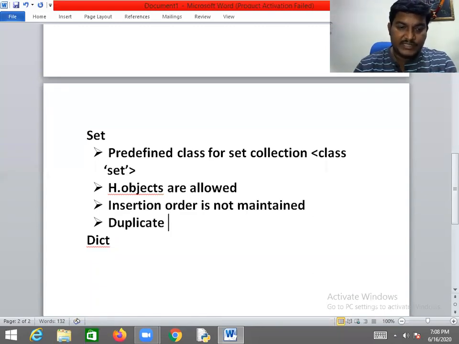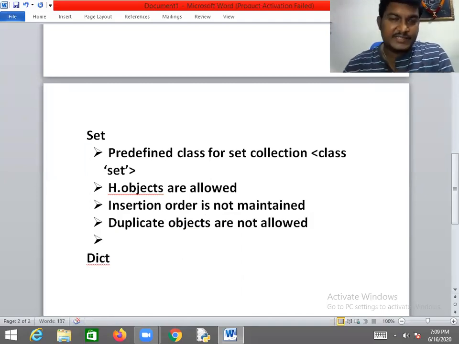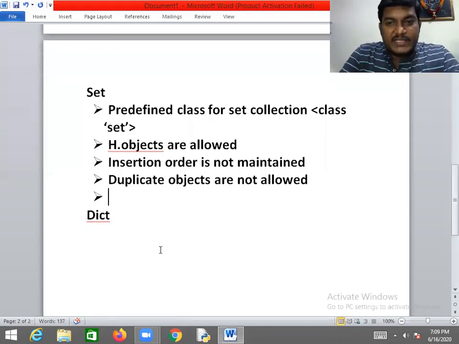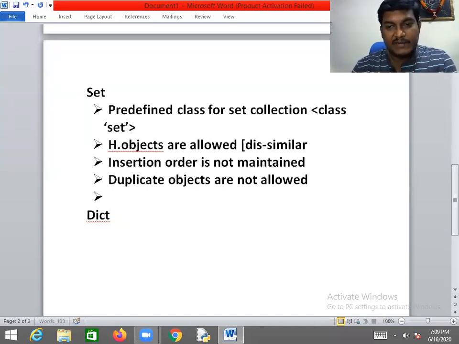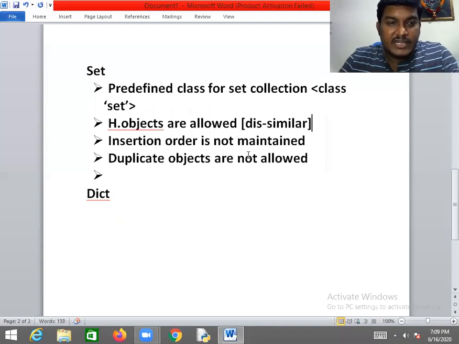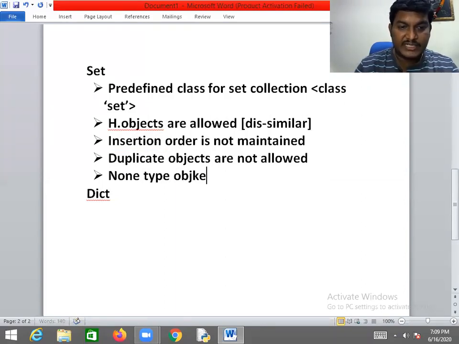One more point: duplicate objects are not allowed. The predefined class for the set collection is class set. Heterogeneous objects are allowed. Heterogeneous means dissimilar, while homogeneous means similar. Insertion order is not maintained. Duplicate objects are not allowed. None type objects are allowed.